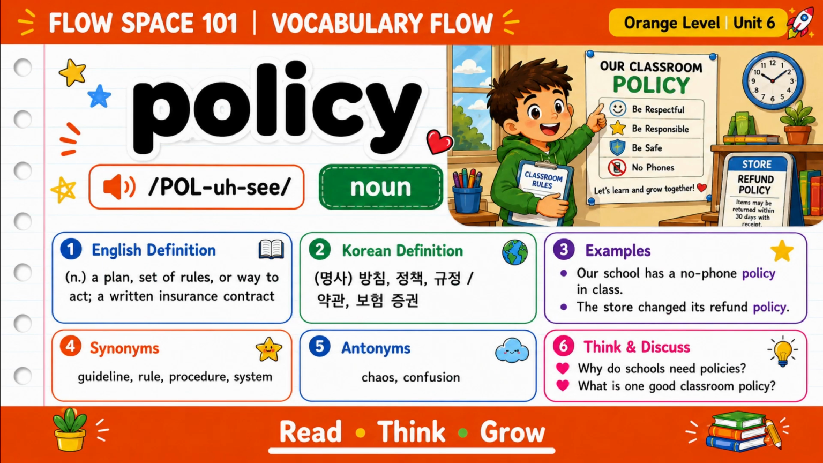Now let's learn policy. Policy is a noun. It means a plan, a set of rules, or a way to act. A policy can also mean a written insurance contract. For example, our school has a no-phone policy in class. Schools, stores, and families may all have policies. Why do schools need policies?